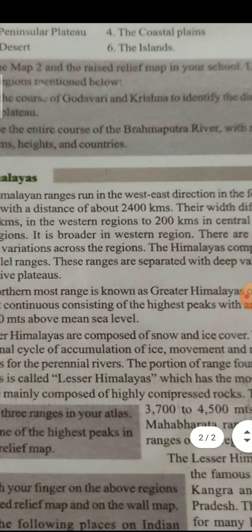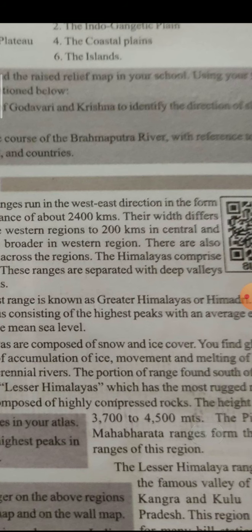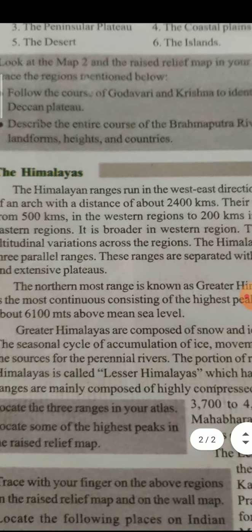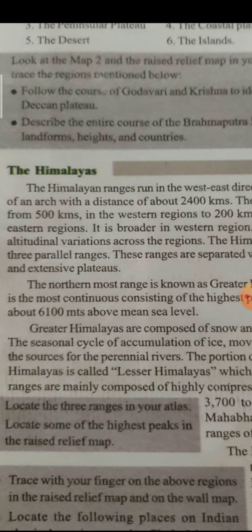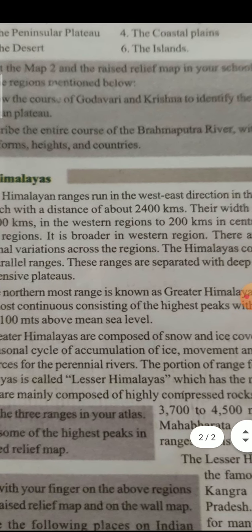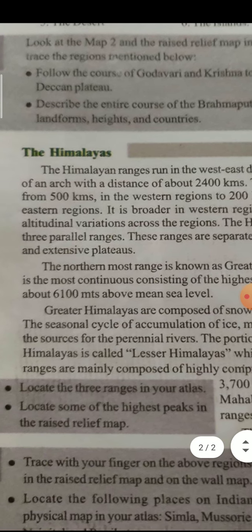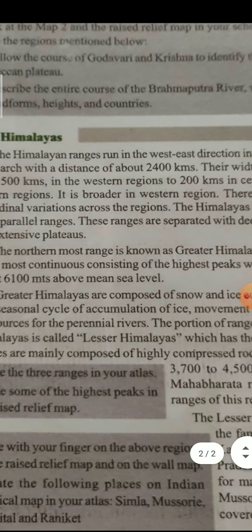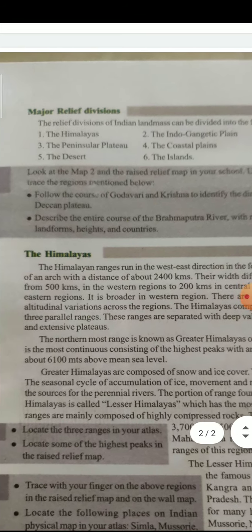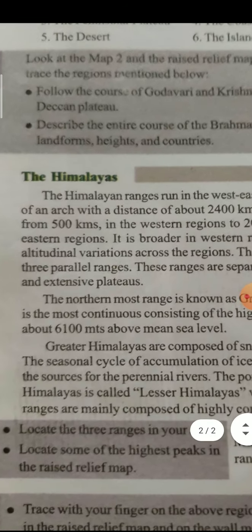They are the higher Himalayas and the lesser Himalayas. The higher Himalayas are also known as the Greater Himalayas, whose height is more than 6,100 meters.